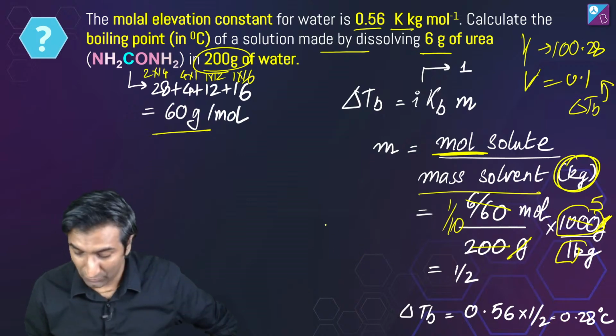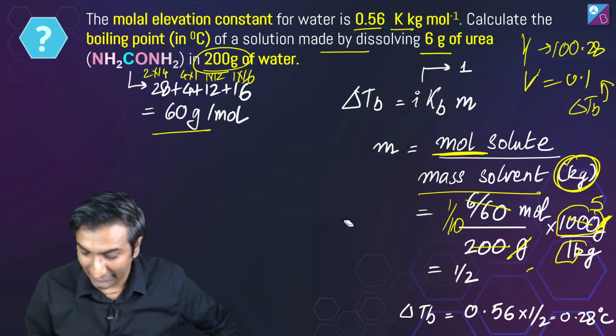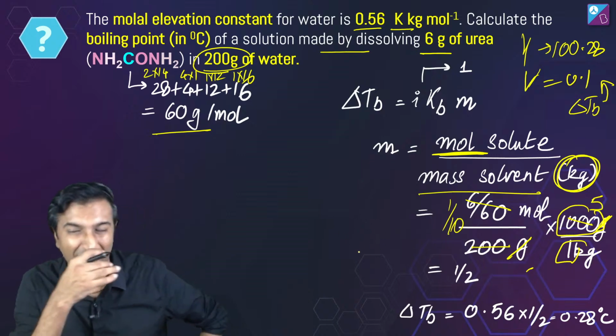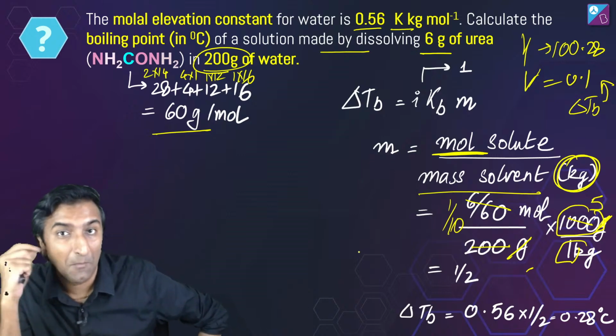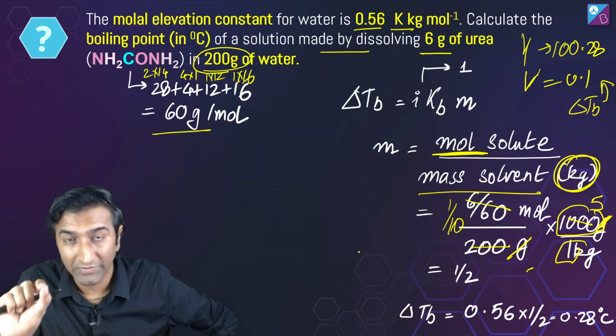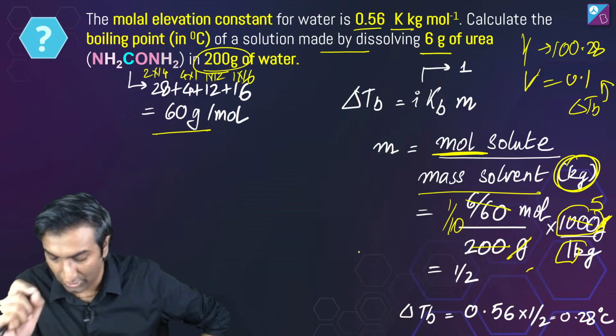There is a reason why I've put it to be 1 by 2 and I did not write it to be 0.5, because if I do 0.5 then I have to multiply, but it is easier to divide by 2 than to multiply by 0.5. I know it's the same thing, but sometimes in a hurry these things matter. Okay, as far as possible, leave things in fractions and substitute right at the end. Okay, life will be a lot easier that way.